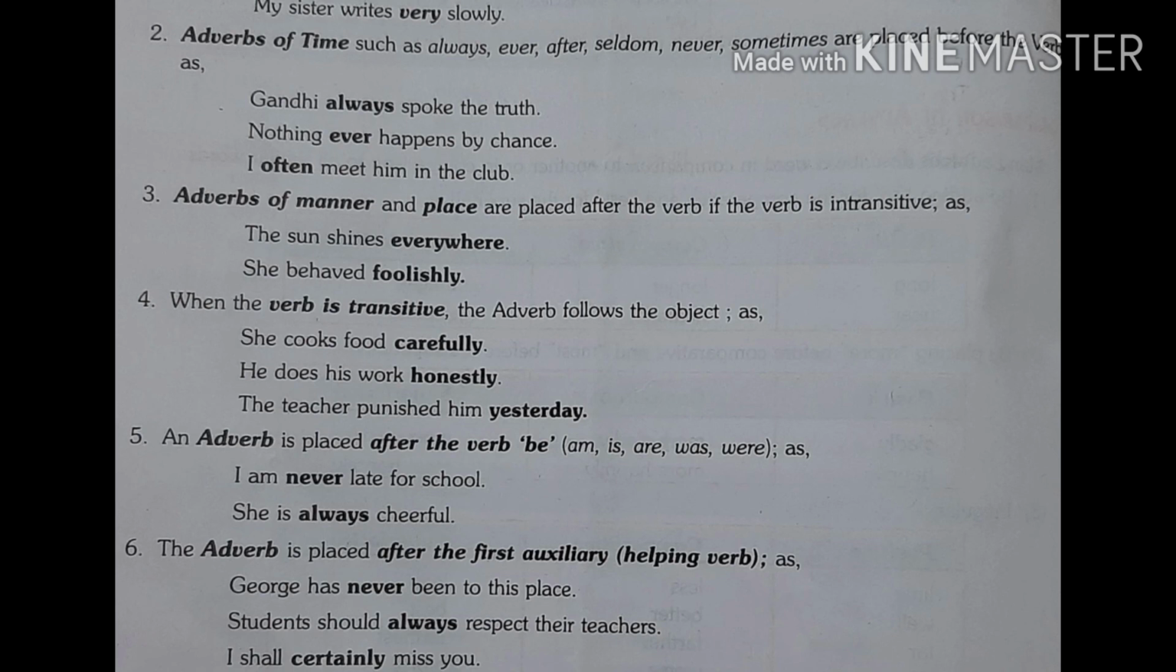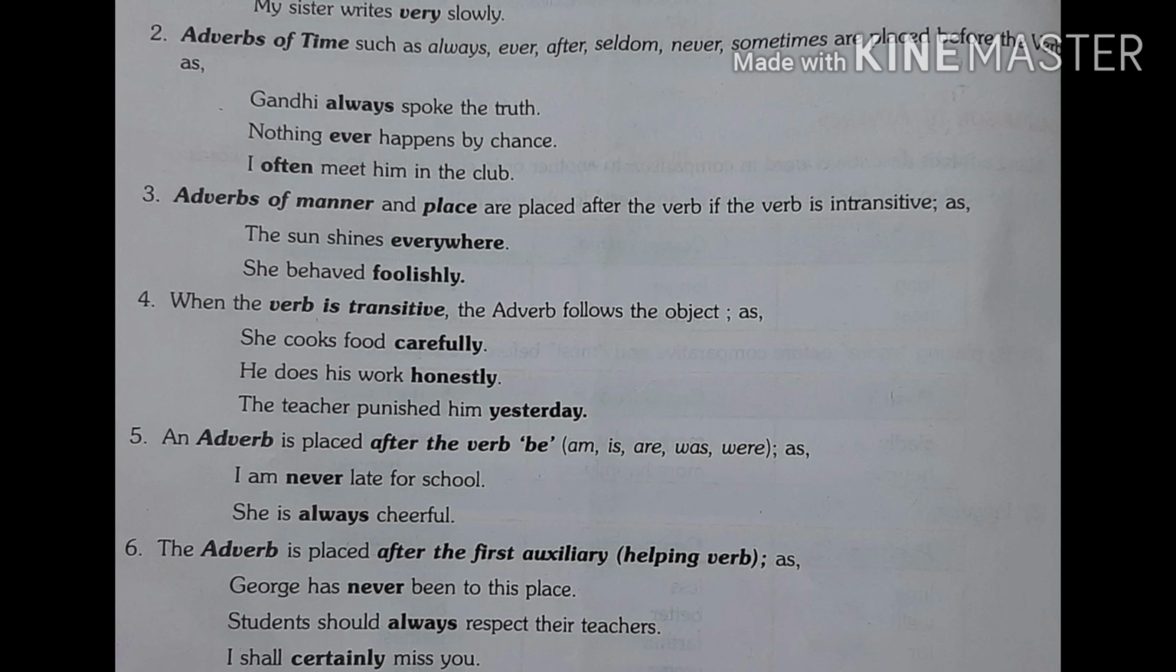Now rule number five. An adverb is placed after the verb be. Is, am, are, was, were, will be, shall be. These are called the be verbs. I am never late for school. In this sentence, we place the adverb never after the verb am.